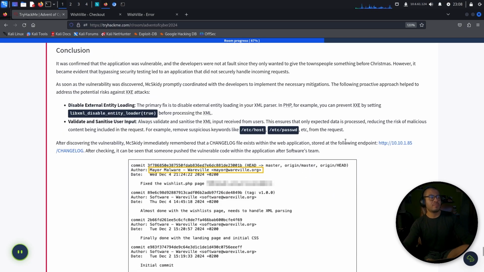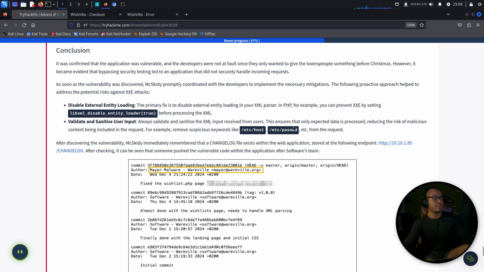Conclusion: it was confirmed that the application was vulnerable, and the developers were not at fault since they only wanted to give the townspeople something for Christmas. However, it became evident that bypassing security testing led to an application that did not securely handle incoming requests. As soon as the vulnerability was discovered, McSkidy promptly coordinated with the developers to implement the necessary mitigations. The following proactive approach helped to address the potential risk against XXE attacks.